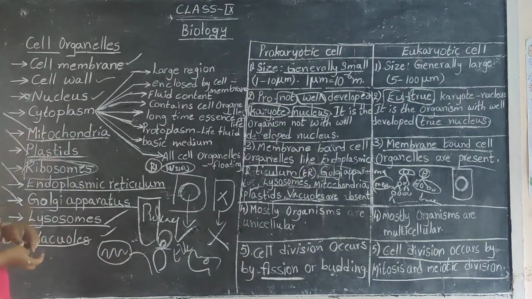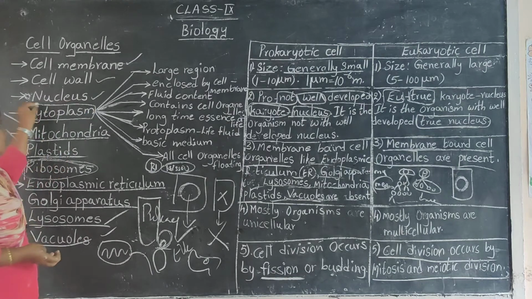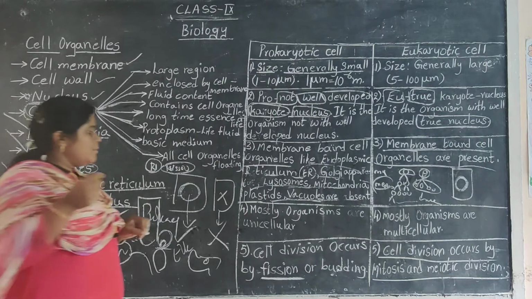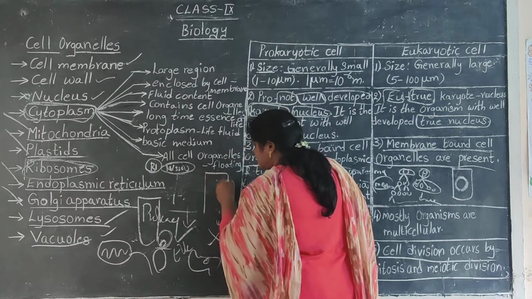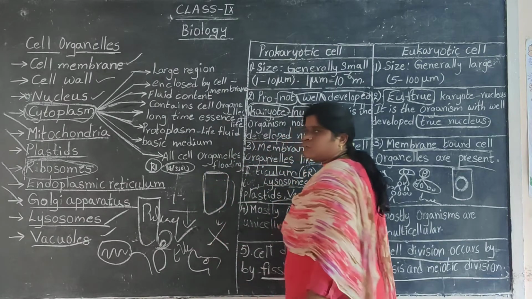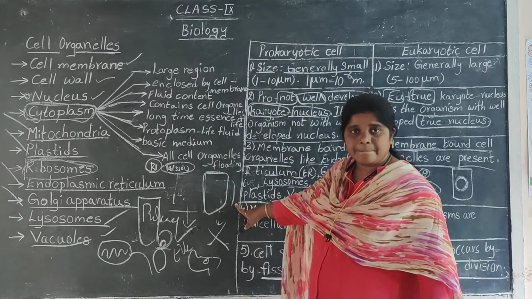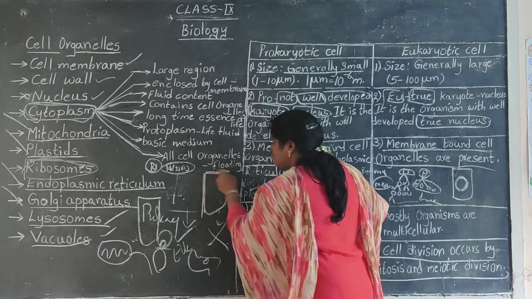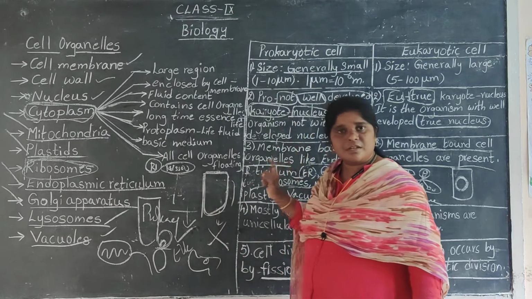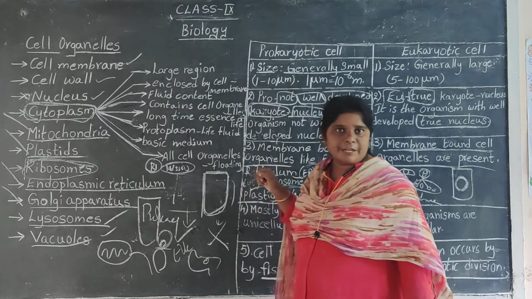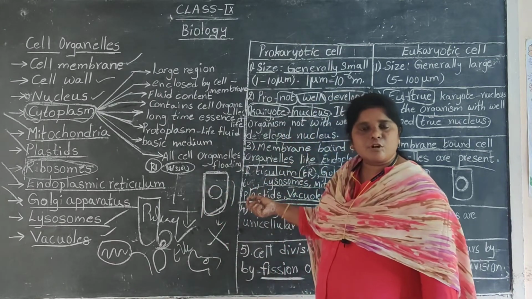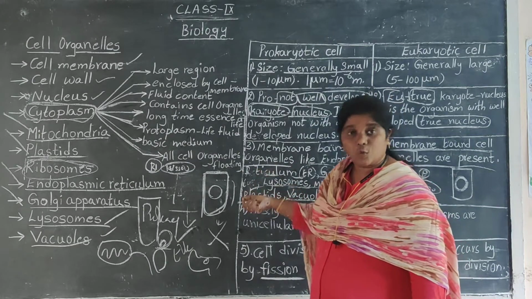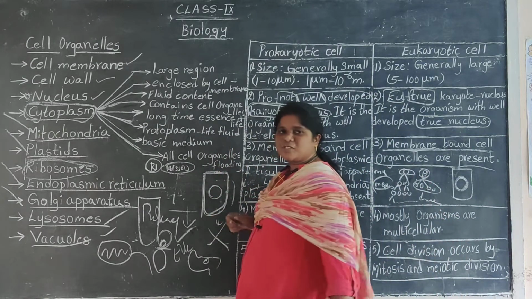Now let us go to the next part called cytoplasm. So today's topic for you is cytoplasm. What is that? Cytoplasm. Now when you take cytoplasm, you all know about it. Cell membrane. The membrane around the cell is called cell membrane, which is also called plasma membrane. And already I have discussed about nucleus. The dense spherical body present in the midst of the cell is called what? Nucleus.